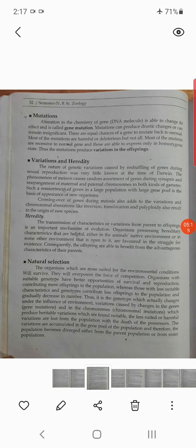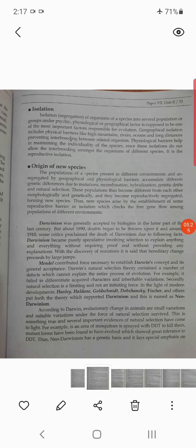Those that withstand extreme cold and extreme heat remain alive. That is natural selection. Then isolation. Segregation of organisms of a species into several populations or groups under psychic, physiological or geographical factors is supposed to be one of the most important factors responsible for evolution also.